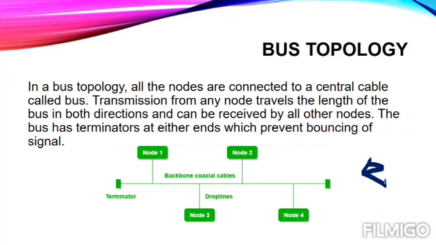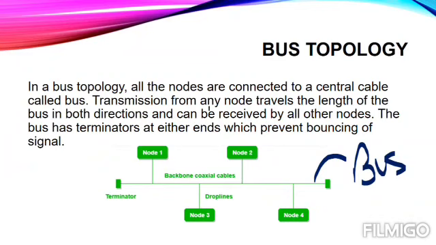Now let's read and learn. In a bus topology, all the nodes are connected to a central cable called bus. What is this bus? Bus means a wire. In our computer we have some system buses I have taught you earlier. So these system buses are the wires inside a computer. So this central cable is also termed as bus.